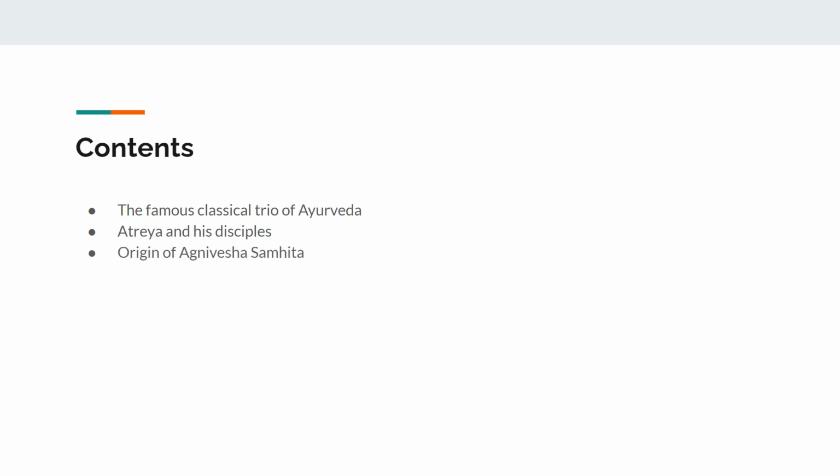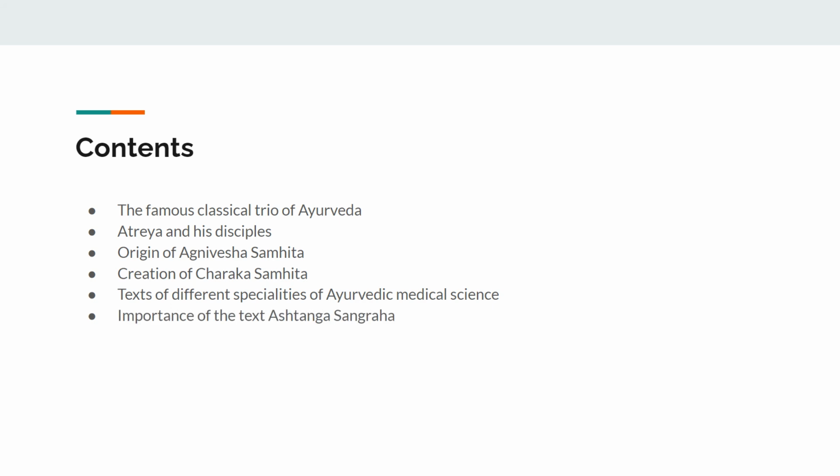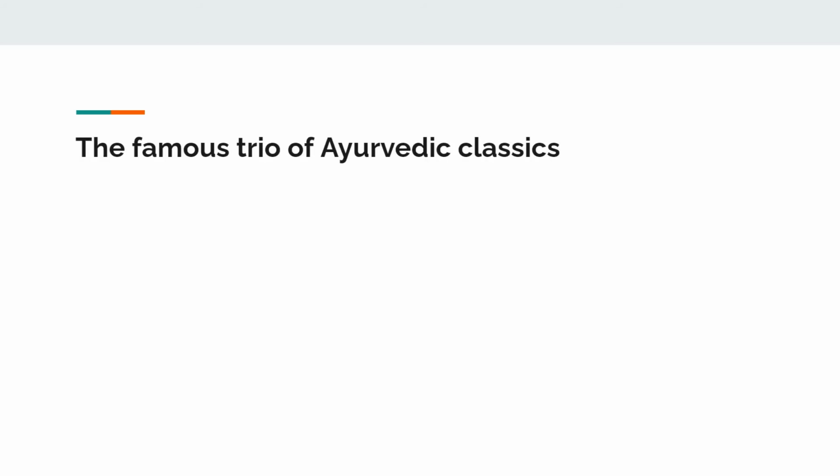The contents of this video would be the famous classical trio of Ayurveda, Atreya and his disciples, origin of Agnivesha Samhita, creation of Charaka Samhita, text of different specialities of Ayurvedic medical science, importance of the text Ashtanga Sangraha, importance of reading the great classics of Ayurveda. To begin with, let us know about the famous trio of Ayurvedic classics.